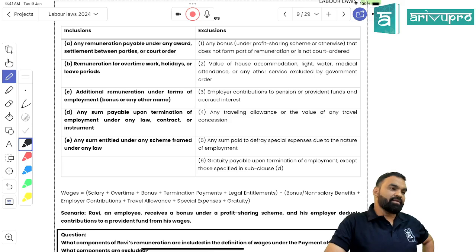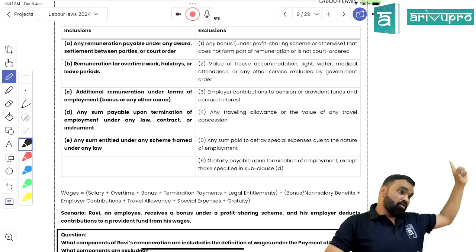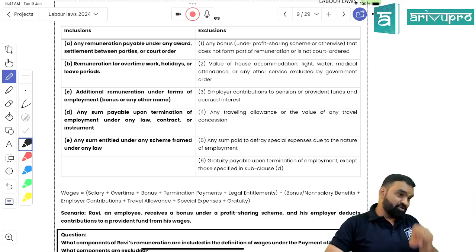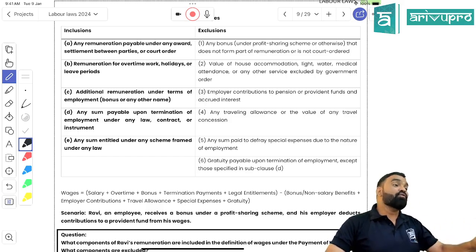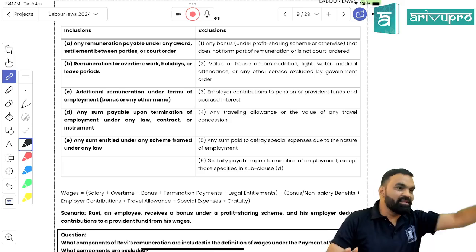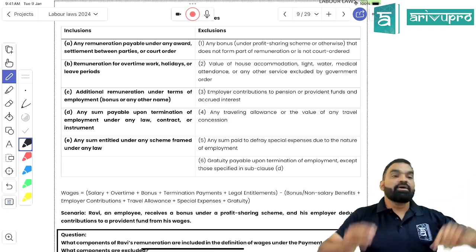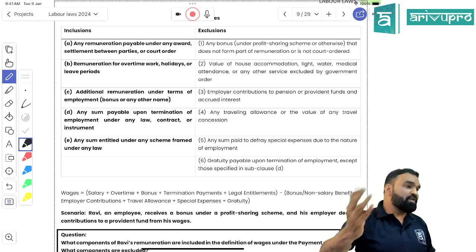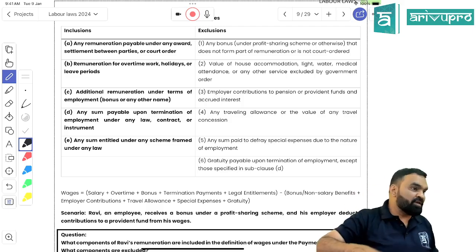So can I say that they are defining it for the sake of understanding that whatever would be included over here in the definition of wages has to be paid according to the Payment of Wages Act. And if something is not included in the definition of wages, you need not follow the Payment of Wages Act for that, right? Right, students? That would be the relevance, no? Right? See, I am telling you, a profit-based bonus is not a part of wages over here.